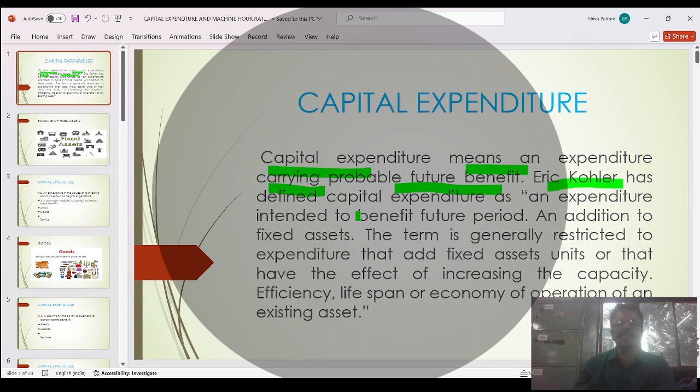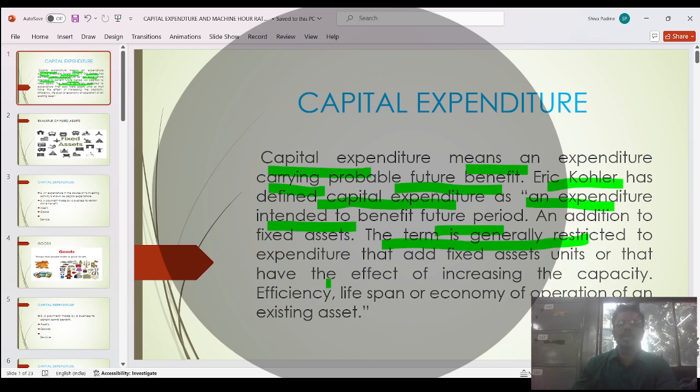Kohler has defined capital expenditure as follows: an expenditure intended to benefit a future period. That means whatever expenses you are doing will give benefit in the coming periods, always more than 1 year, which gives profit for more than 1 year. This is known as a future benefit. The term is generally restricted to expenditure.